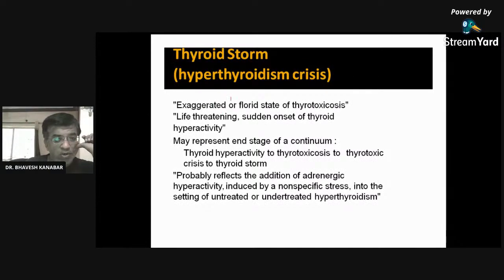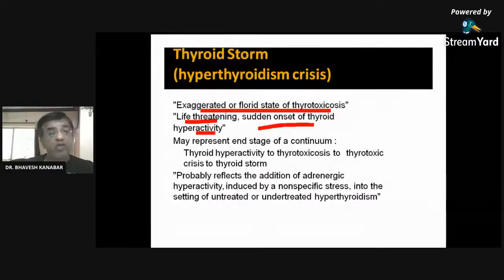Thyroid storm, that is hyperthyroid crisis, that is exaggerated thyrotoxicosis. When thyrotoxicosis is exaggerated, it is called thyroid storm, like a common storm. Whenever there is fast wind and it becomes excessively fast, it is known as a storm. So that is hyperthyroid crisis. It may be life-threatening, with sudden onset of thyroid hyperactivity. Like the sudden onset of high wind speed we call a storm, here also sudden onset of hyperthyroidism is called thyroid storm. Here it may become life-threatening.